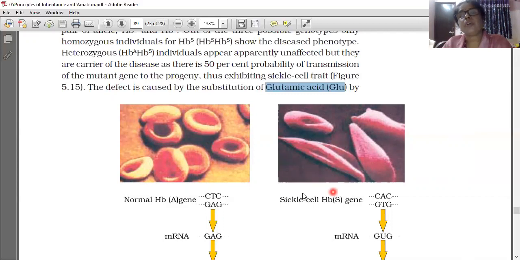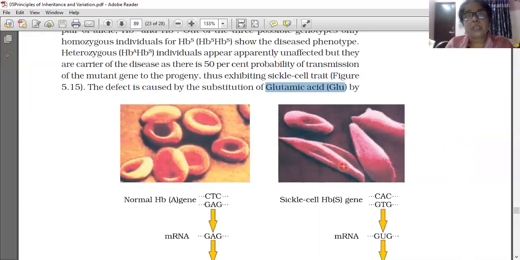And by that it is converted to sickle cell. This shape is called a sickle cell shape. So this is the normal one, and this is the sickle cell anemic patient only. In sickle cell anemia, a small change is occurring: the position of one amino acid only is changed among thousands or millions of amino acids.